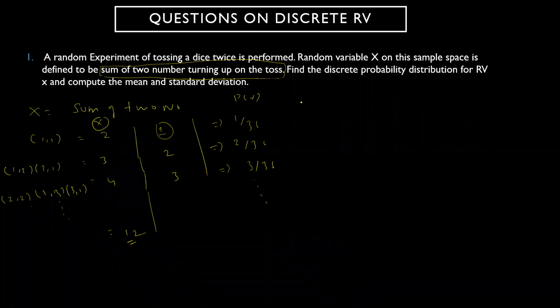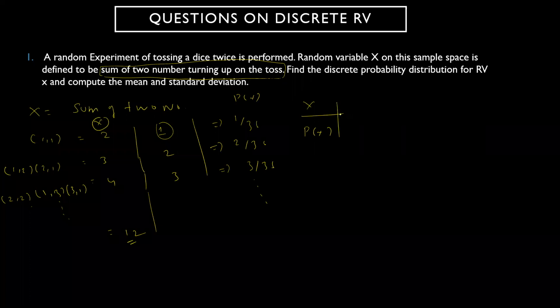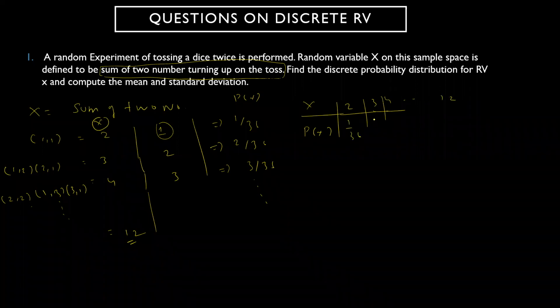So you define the table x, P of x, where the sum goes 2, 3, 4, up to 12, with corresponding probabilities 1 by 36, 2 by 36, 3 by 36, and so on. You write all the probabilities and find the mean and standard deviation. Simple. This is a simple problem.